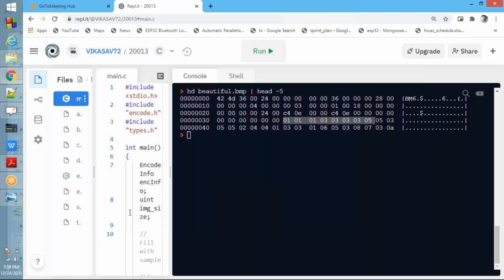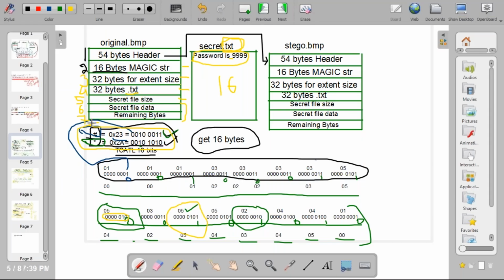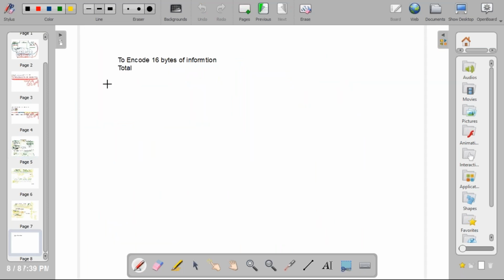Next, what do you need to do? Last step, you need to copy the remaining bytes. Simple thing. See now, 54 bytes we copied. Next 16 bytes we encoded. Next 32 bytes, that is for the value 4. Next 32 bytes, that is for .txt. Next 32 bytes, that is for the file size.